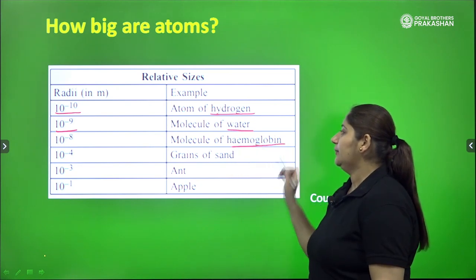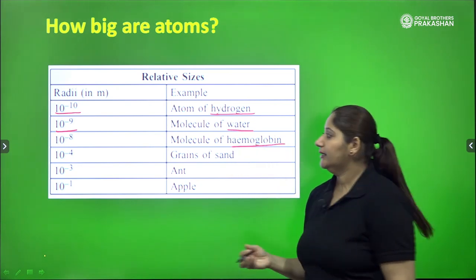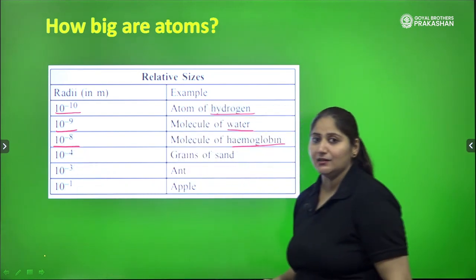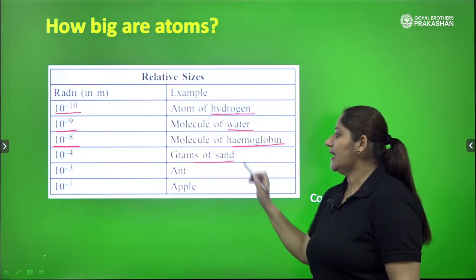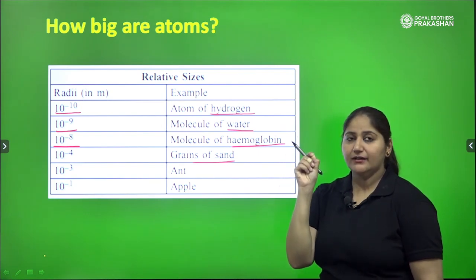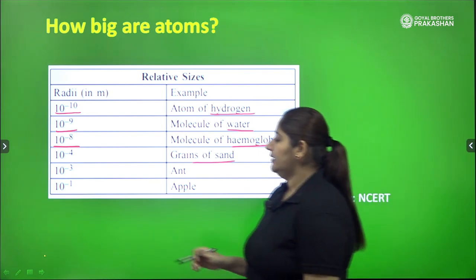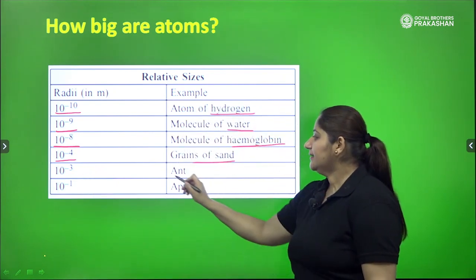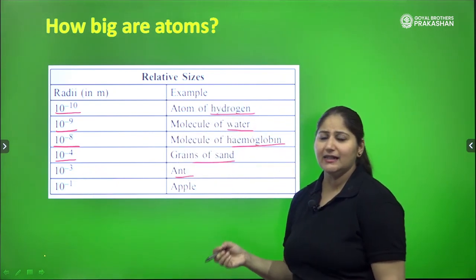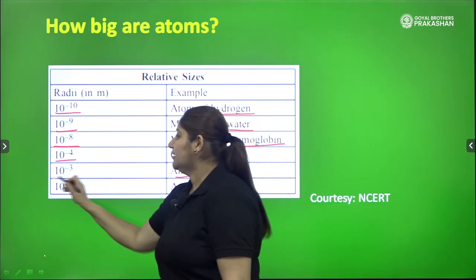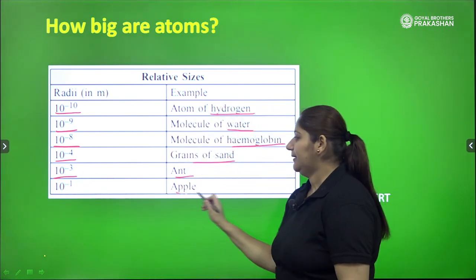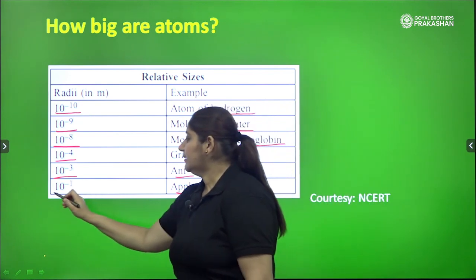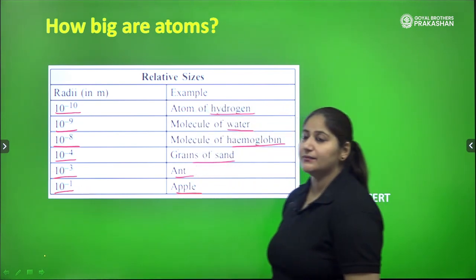Molecule of hemoglobin, which is present in our blood, its radius is 10 to the power minus 8 meter. Grains of sand, very tiny grains of sand, the radius is 10 to the power minus 4 meter. Ant, small little ant, the radius is 10 to the power minus 3. And apple, it is big enough, right? Its particle size is, or radius is 10 to the power minus 1 meter.